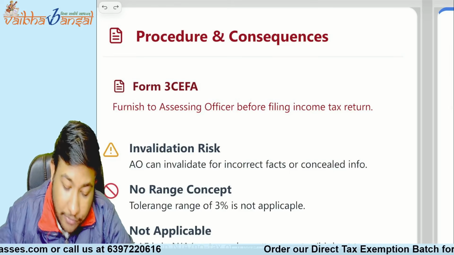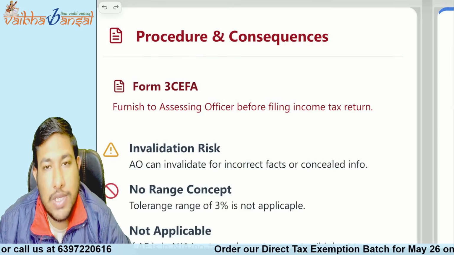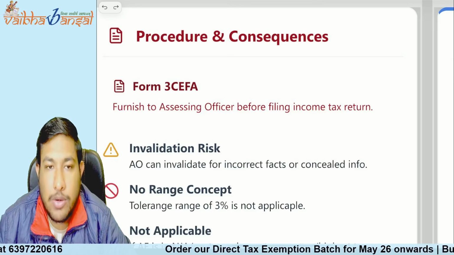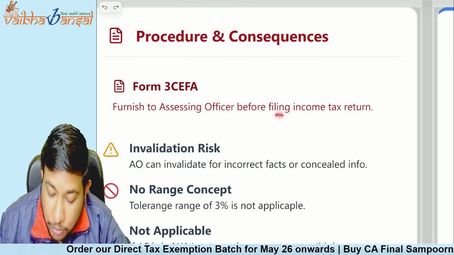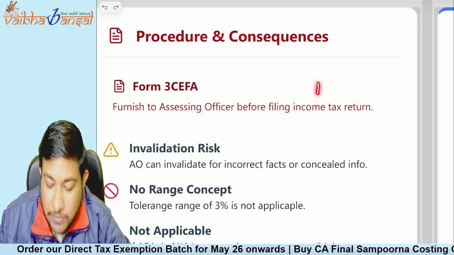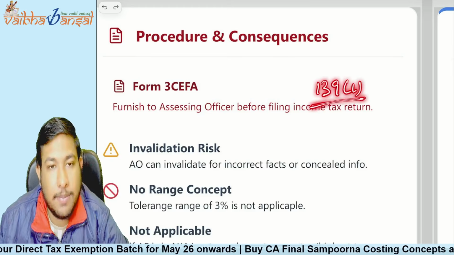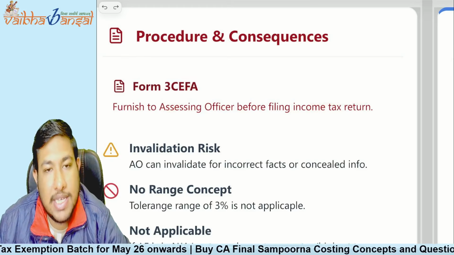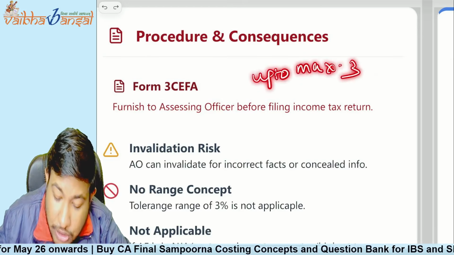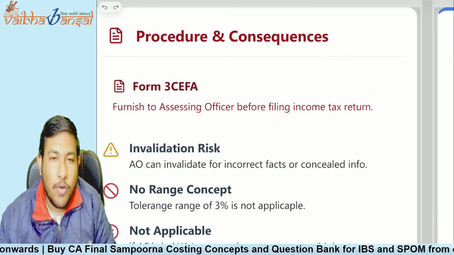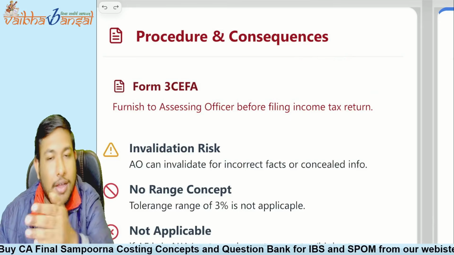For the procedures and the consequences, if you want to opt for the safe harbor rules, you have to file Form 3CEFA up to the due date of filing the return of income under section 139(1). You can opt for the safe harbor rules for a maximum of 3 years. If you want, you can opt for each year.